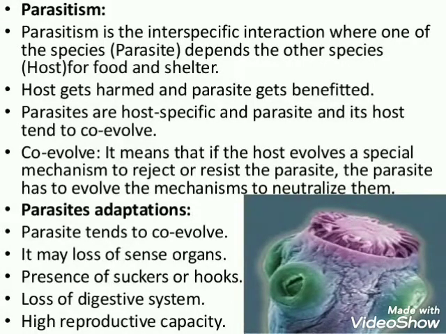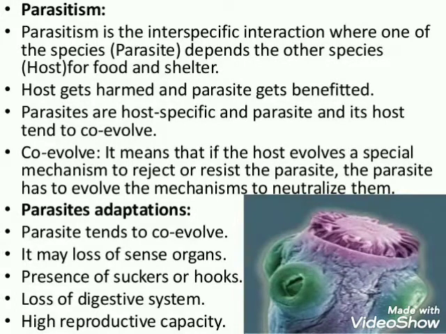So what is the meaning of co-evolve here? Co-evolve means that if the host evolves a special mechanism to reject or resist the parasite, the parasite has to evolve the mechanism to neutralize the effect of the host.